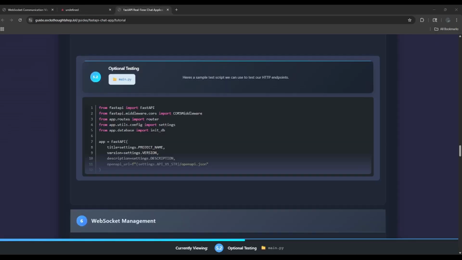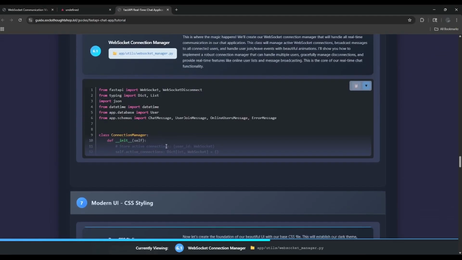Picking up where we left off here, here's that optional testing script I wrote. And again, this written guide and all of the code is copy and pasteable. All you have to do is go to my website and check that out. So let's go ahead and get into this.